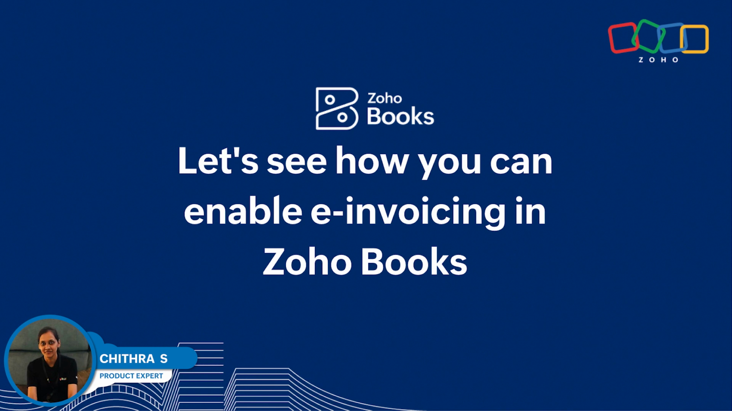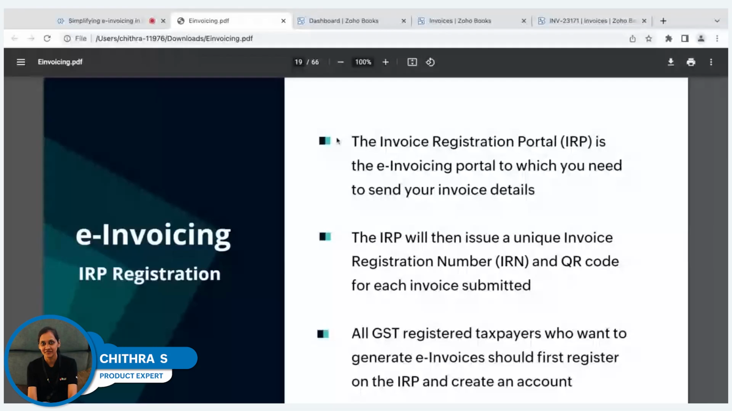So without any further delay, let me quickly share my screen. So we will see how you can register in the e-invoicing portal, how you can connect Zoho Books with the e-invoicing portal, and finally, how you can push the invoices from Zoho Books to generate e-invoices. So let me share my screen. To get started, e-invoicing is going to be basically a 3-step process. The first step is you need to register in the invoice registration portal.